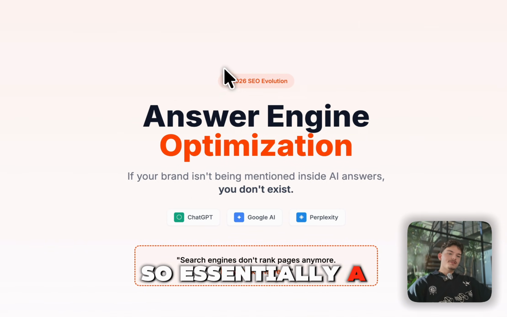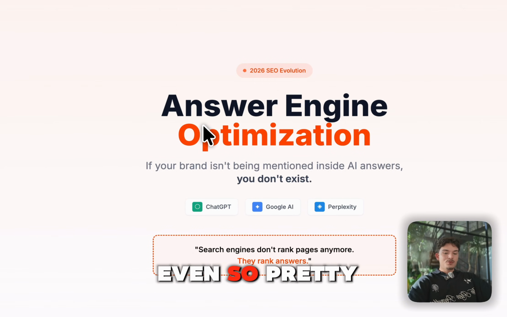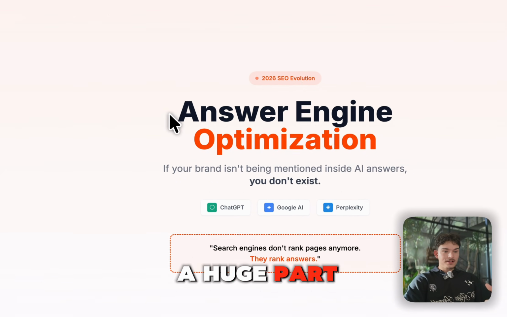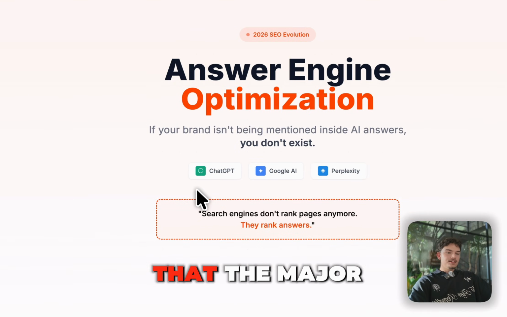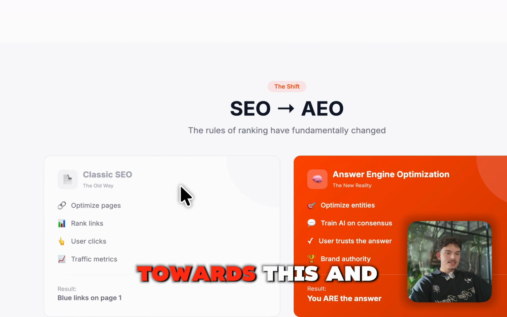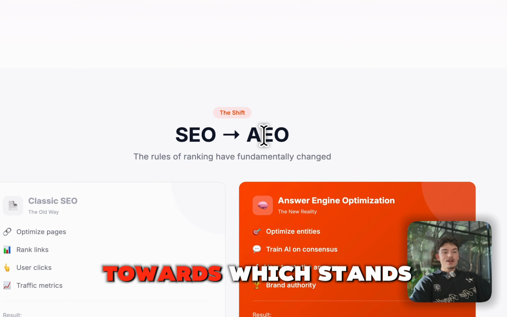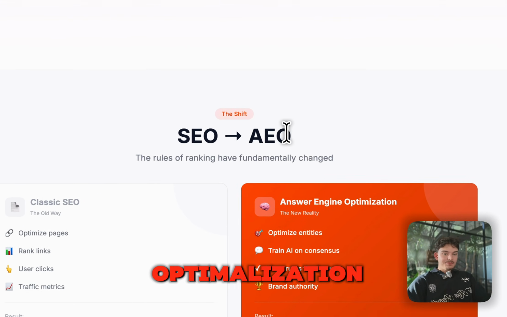A lot of things have changed pretty quickly over the course of two years, where now AI search is a huge part of promotion. The major LLMs have shifted towards this, and SEO is becoming less and less important. It is going more towards AEO, which stands for answer engine optimization.